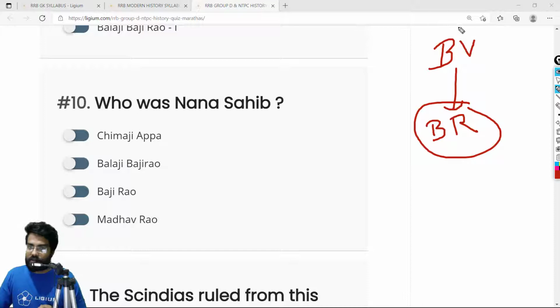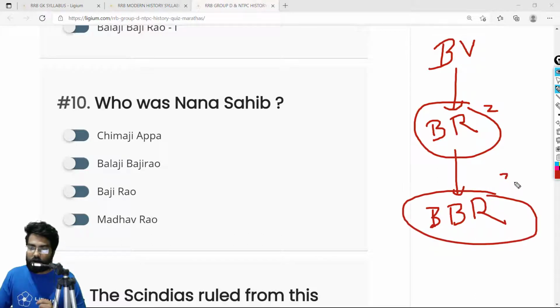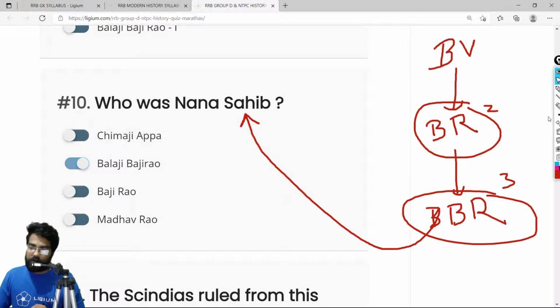His father was Balaji Vishwanath, the first Peshwa. The second Peshwa was Bajirao, and after that his son, Balaji Bajirao, became the third Peshwa. He was also called Nana Sahib.